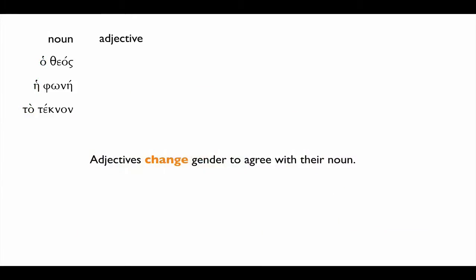Adjectives, unlike nouns, do change gender to agree with their noun. So one and the same word, agathos, will adjust its form to agree in gender, number, and case with the noun it goes with.